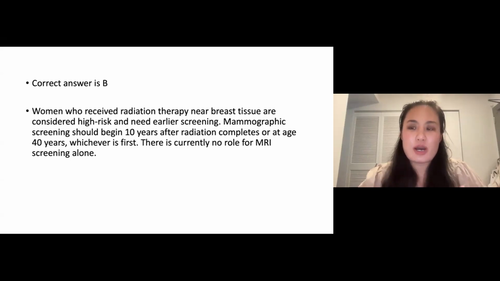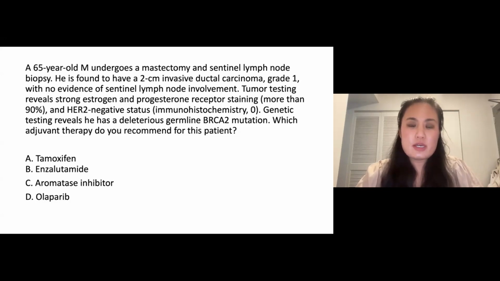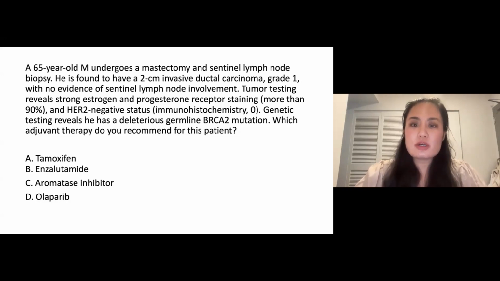So again, thinking about what the actual question they're trying to get at is important, so you can get through the answer choices quickly. A 65-year-old male undergoes a mastectomy and sentinel lymph node biopsy. He's found to have a 2-centimeter invasive ductal carcinoma, grade 1, with no evidence of sentinel lymph node involvement.